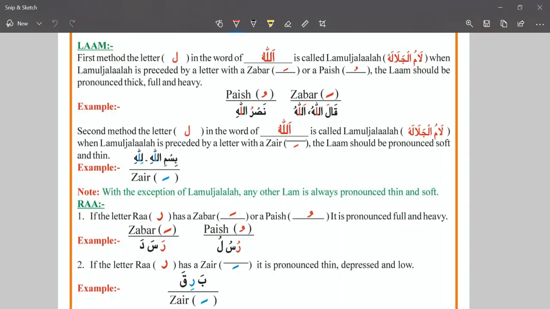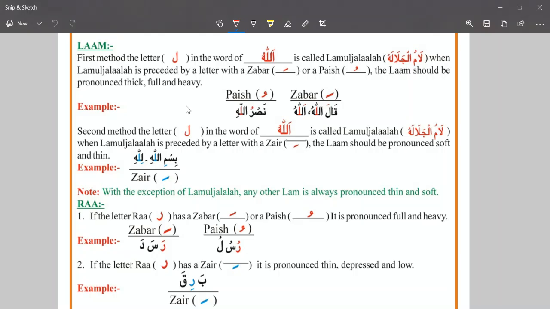Okay, now the first one we see there is a definition of Laam. The first method, the letter Lam in the word of Allah is called Lamul Jalalah. When Lamul Jalalah is preceded by the letter with the Zabar and Paish, the Lam should be pronounced thick, full, and heavy. So we simply define this one.